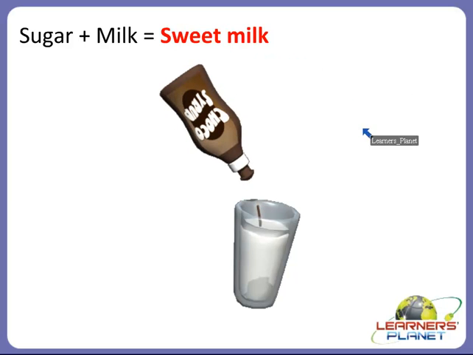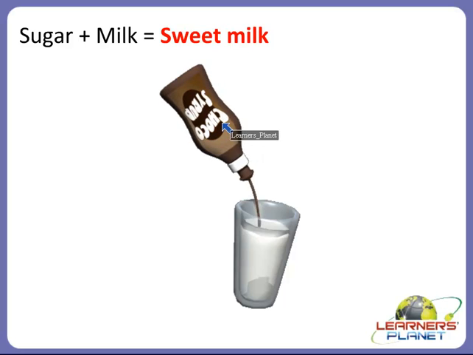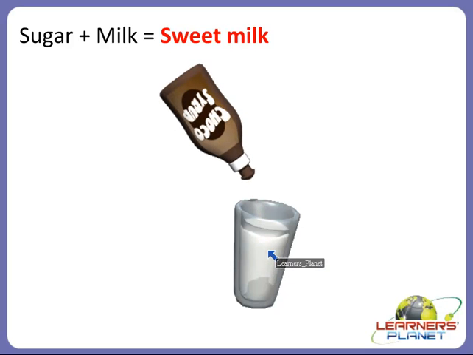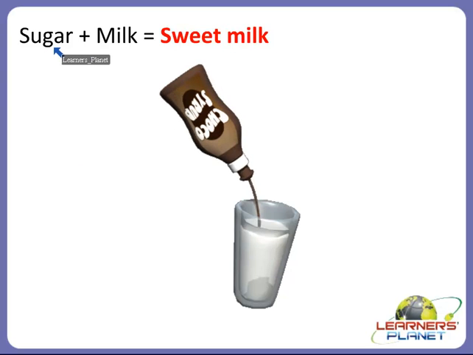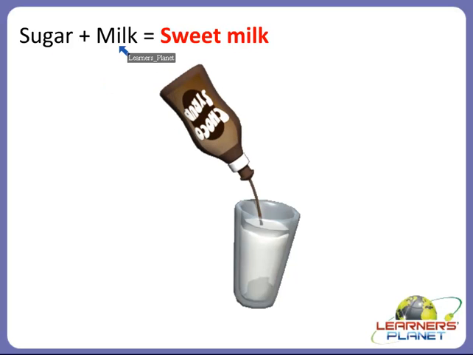Right? So you can see in the picture, we are adding choco syrup in the milk. Right? So this is making the milk sweet in taste. So we can say that sugar is solid, milk is liquid.